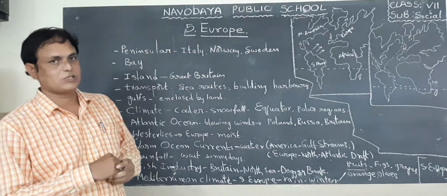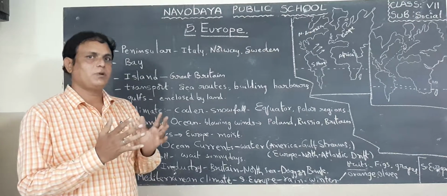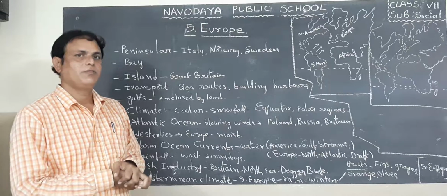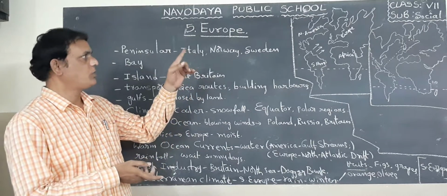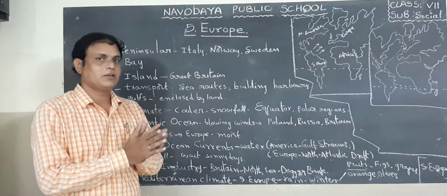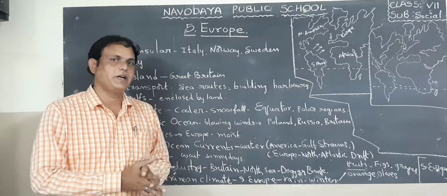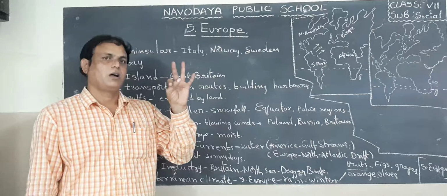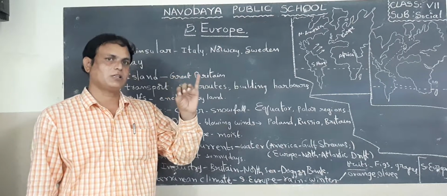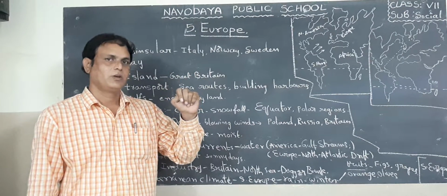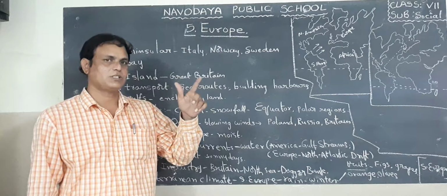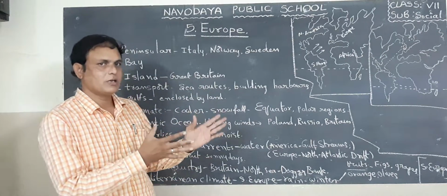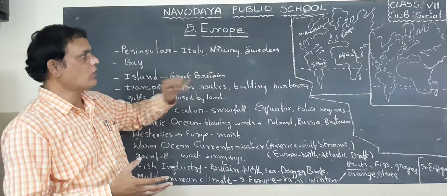In 7th class social studies, we are in the middle of the 5th lesson. What is that lesson? Europe. So what are the main continents? Asia, Africa, Antarctica, North America, South America, Europe, Australia. These are the continents. Among them, we are discussing the Europe continent.